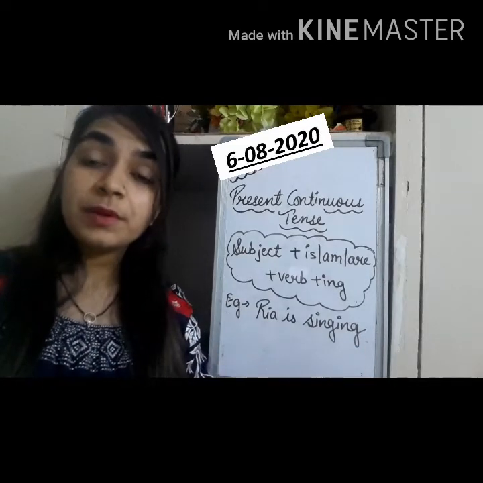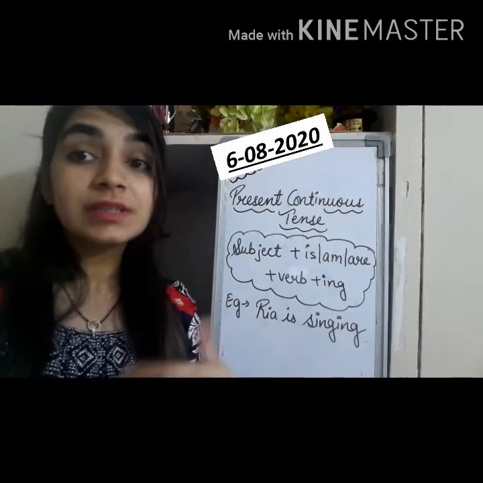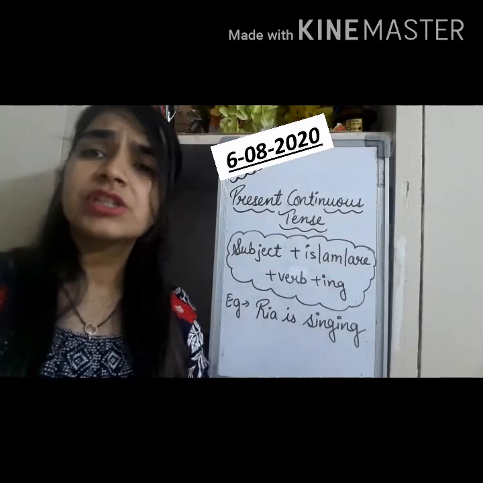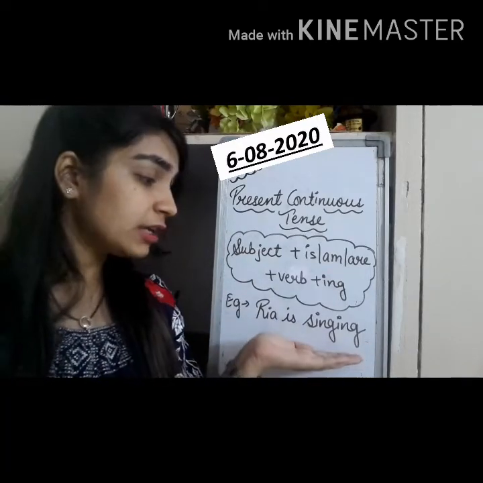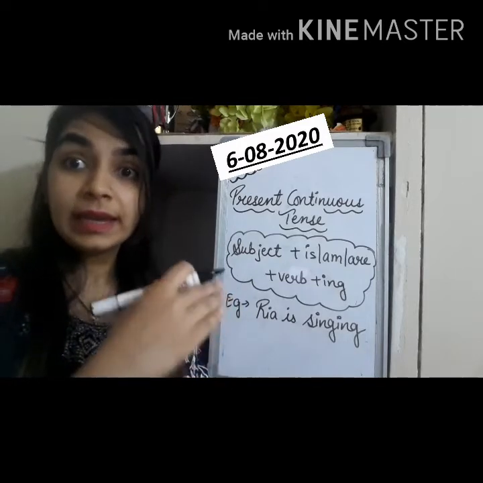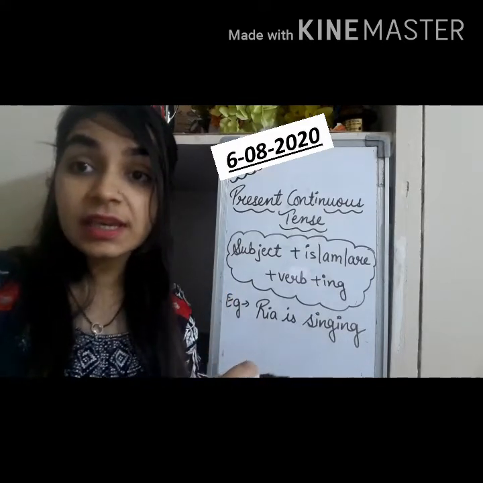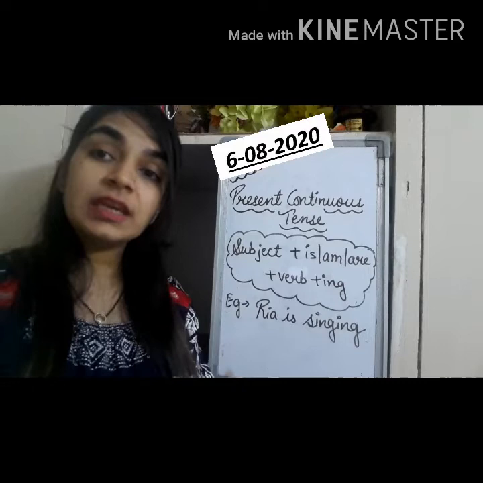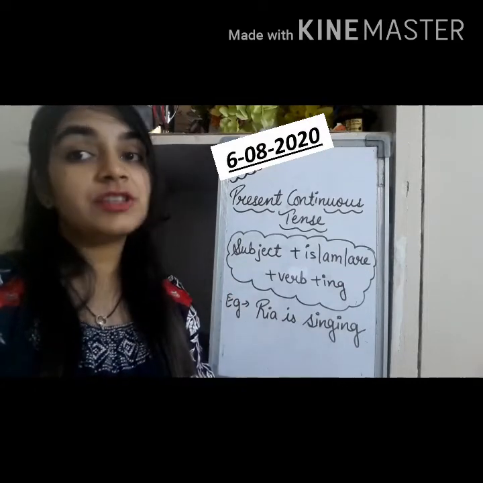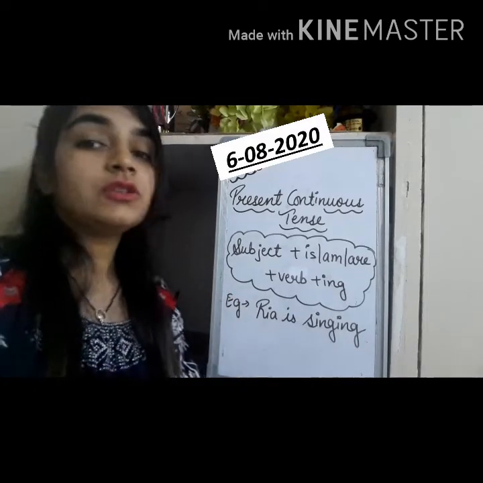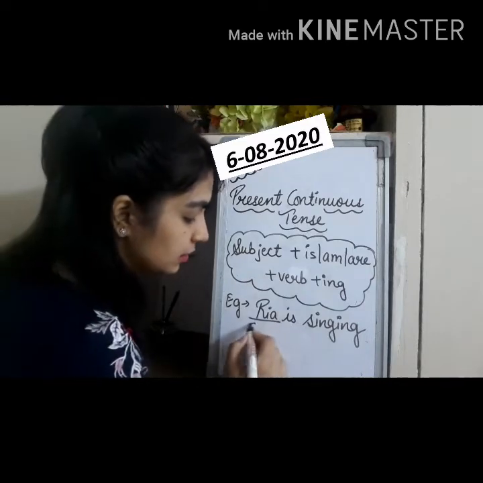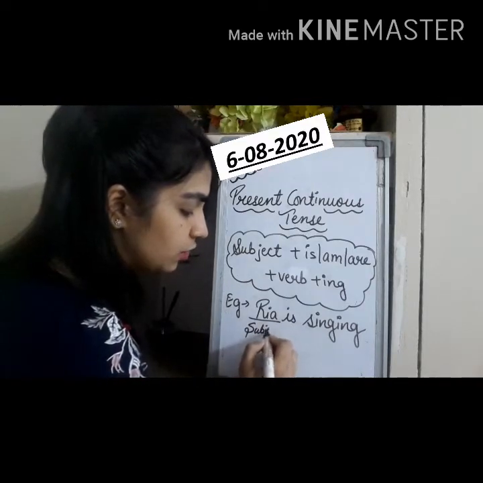Earlier our example was Ria sings. So it is her habit, it is her routine, she can sing anytime. But here Ria is singing. So at the present moment she is singing and she will stop after a while, after she finishes her song. So here Ria is the subject, as we already know.